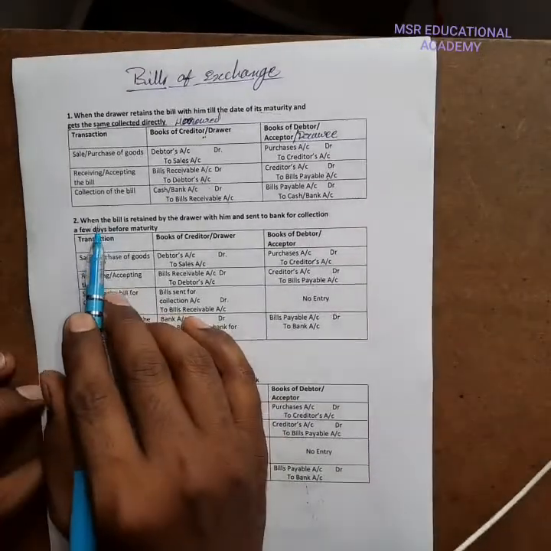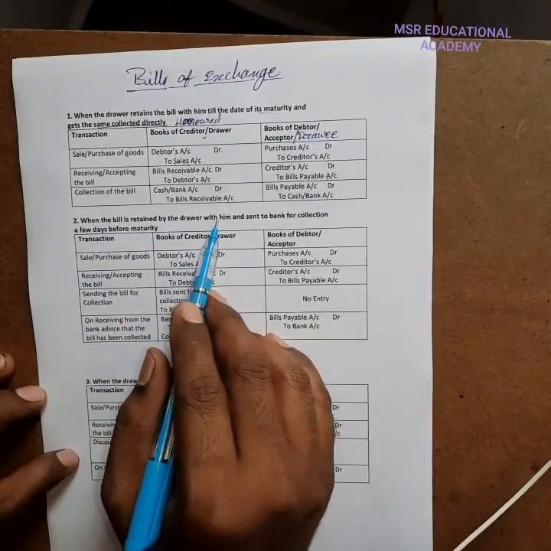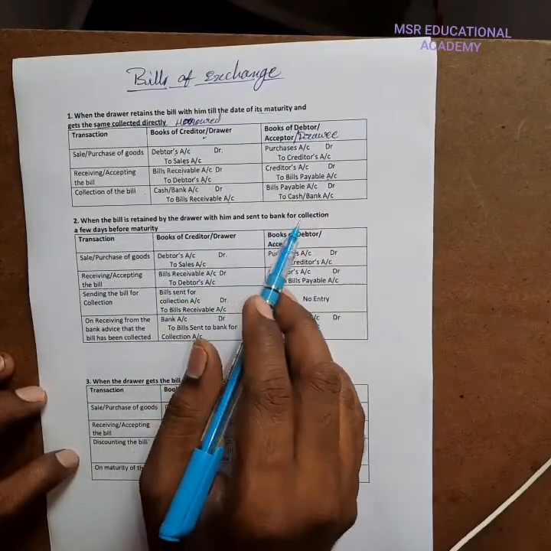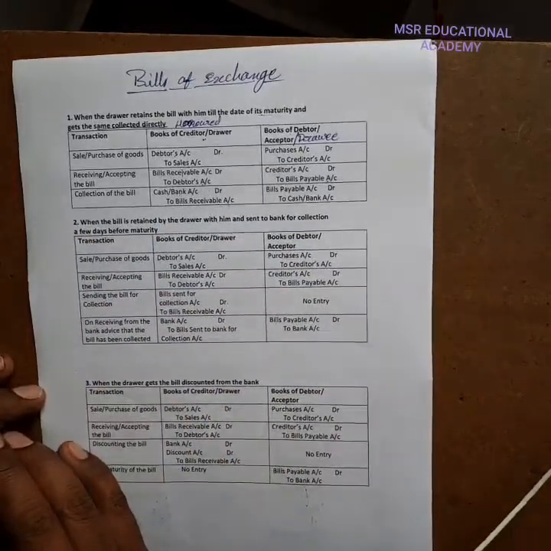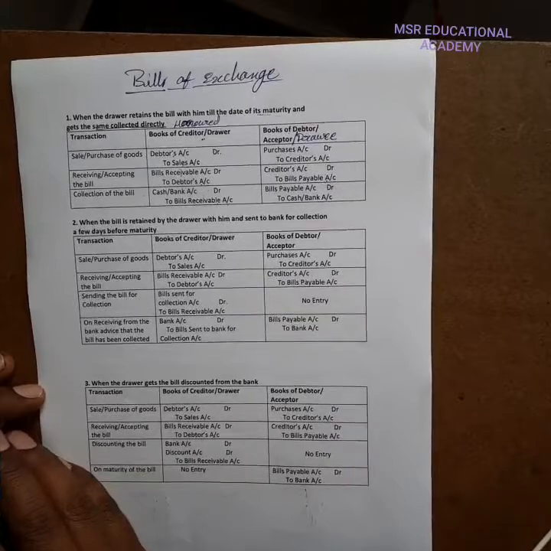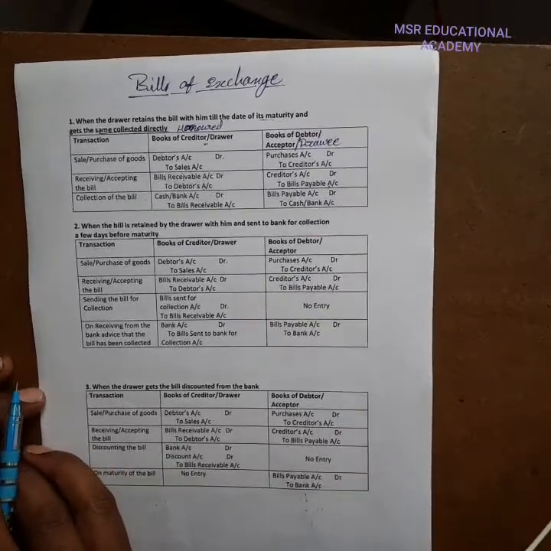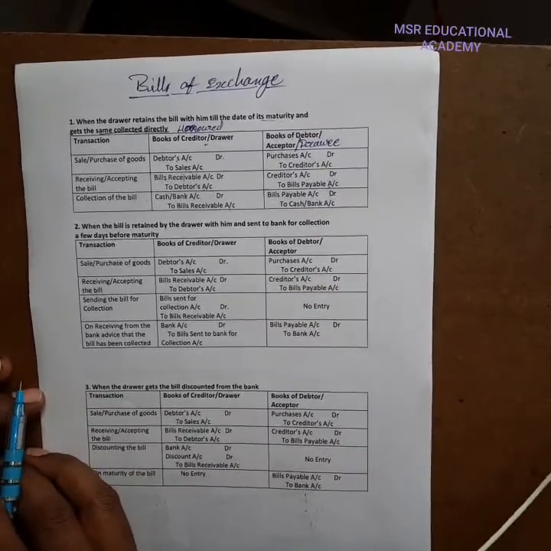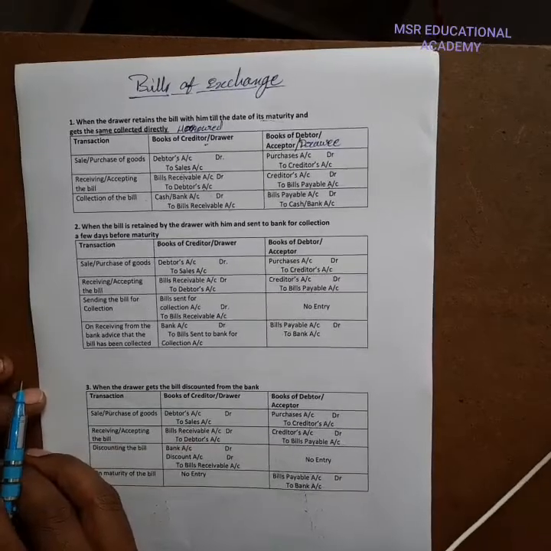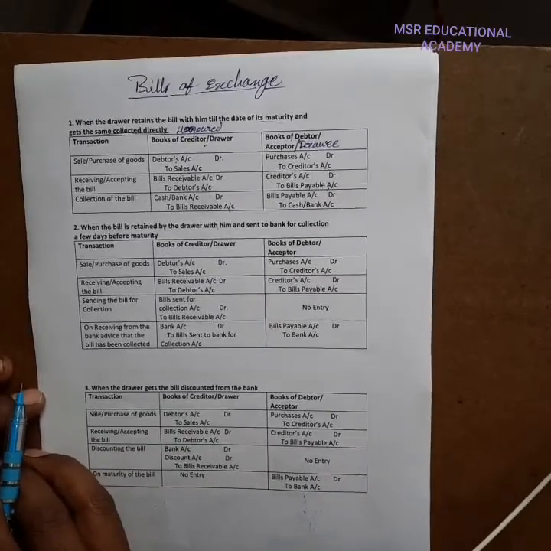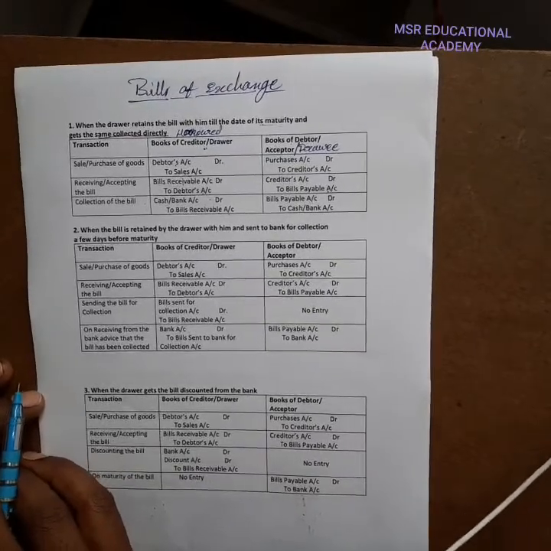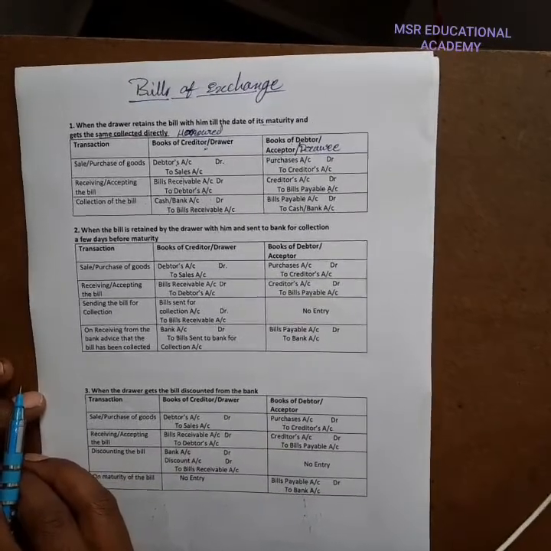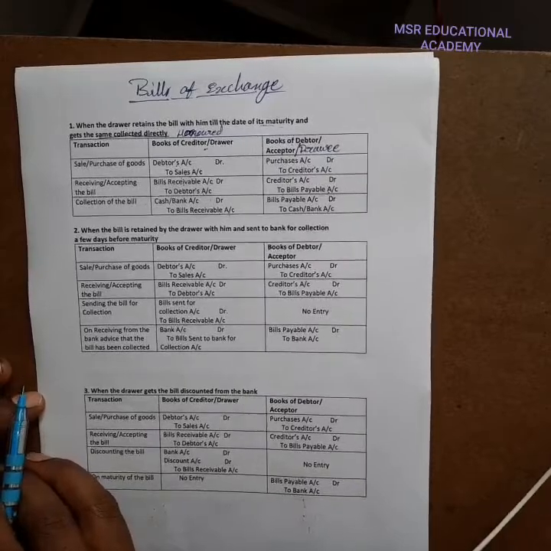Next, when the bill is retained by the drawer with him and sent to the bank for collection a few days before maturity. That is, the bill is sent to the bank for collection purpose. For example, if the bill's maturity date is the 17th of March, then on the 15th we send the bill to the bank for collection.